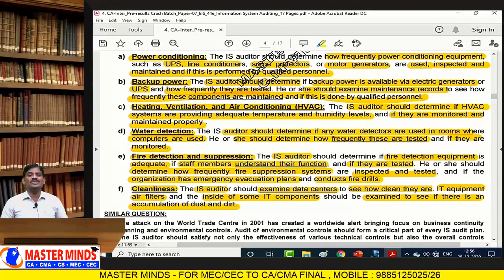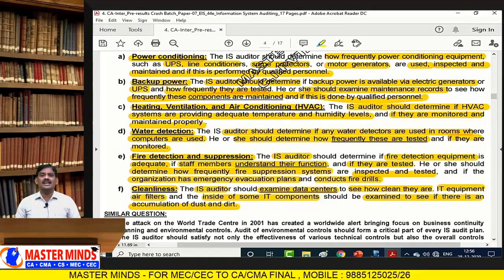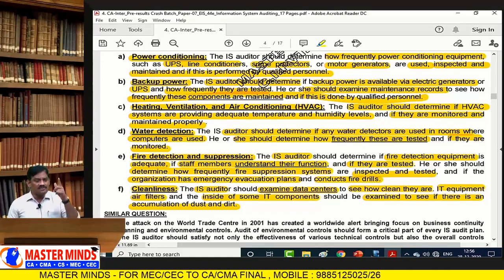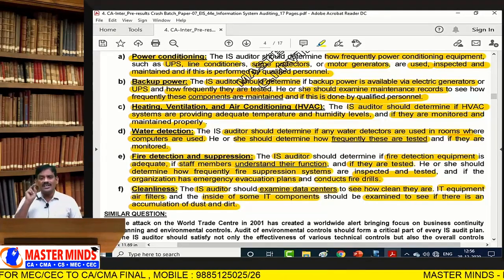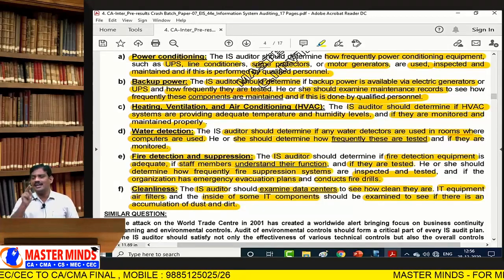Emergency evacuation procedure must be defined. I told you, in the case of a fire accident, you should not use the lift; it is better to use steps. There should be clear marking. The auditor is going to verify whether a clear-cut fire exit is marked or not.